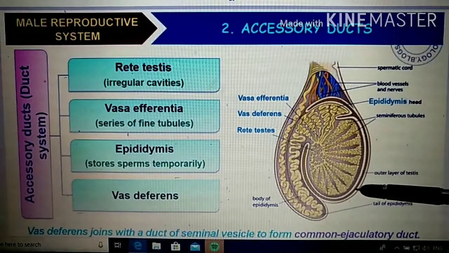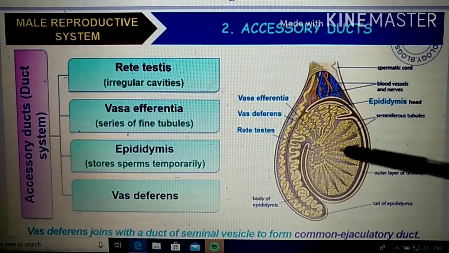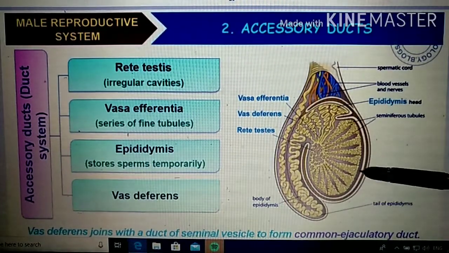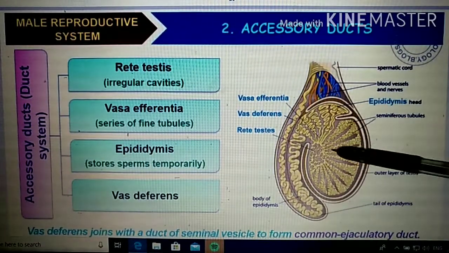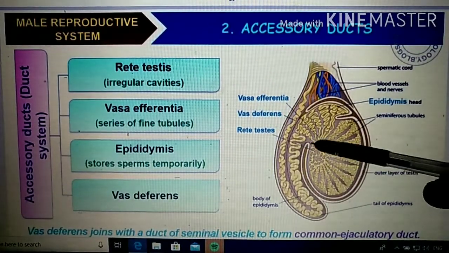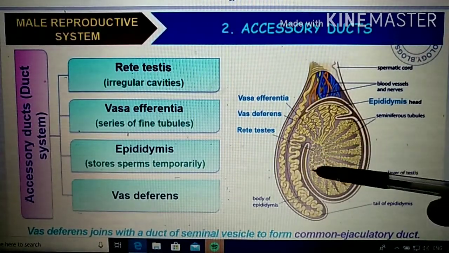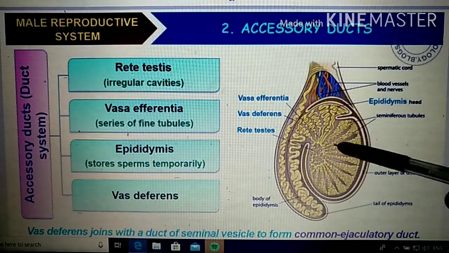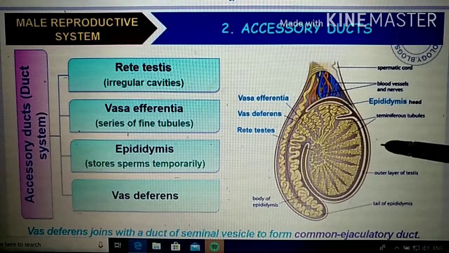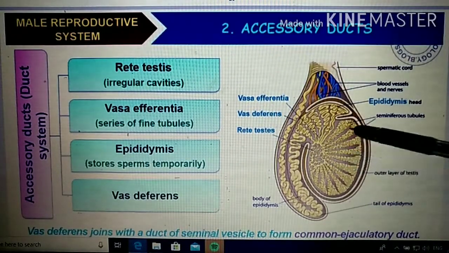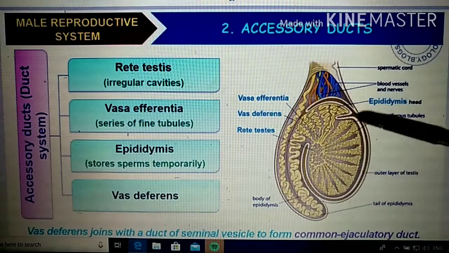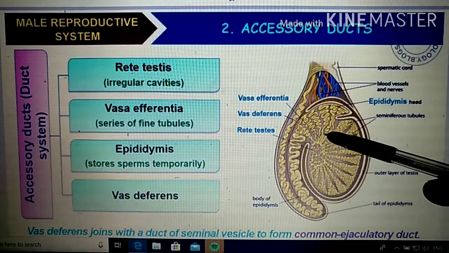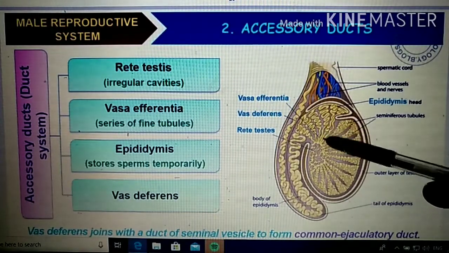So here you can see that this is the seminiferous tubule. Inside, the spermatogonia is there. Inside that the sperm is producing, right? So from each seminiferous tubule, that will lead to a common area which is an irregular cavity. That's called the rete testis. So we can simply say that the sperms produced inside the seminiferous tubule will be taken by the rete testis, which is an irregular cavity-like structure, and this will lead to a fine tubule-like structure which is called vasa efferentia. This is the fine tubule-like structure.